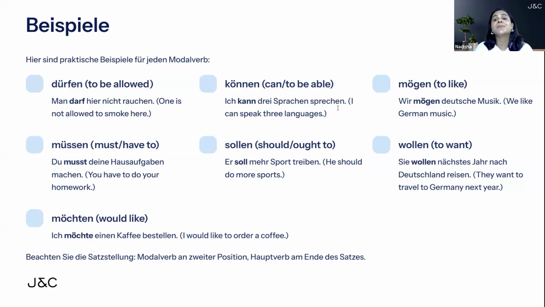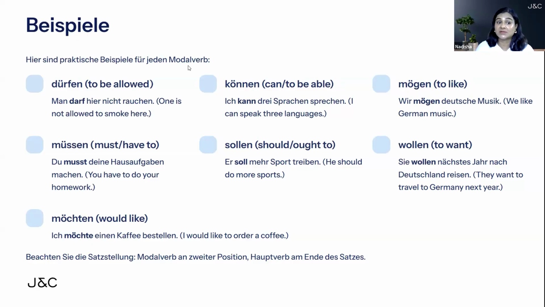The next one is mögen. Mögen means to like. Wir mögen deutsche Musik. Whenever you like something, you use mögen as a modal verb. We like German music. Wir mögen deutsche Musik. Mögen is a modal verb coming at second place and it is conjugated based on the subject wir.